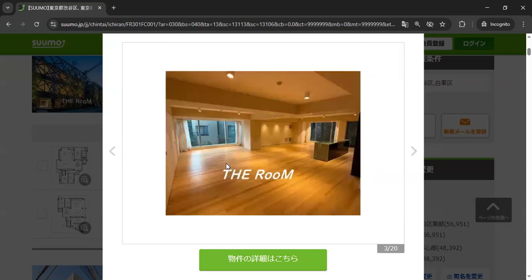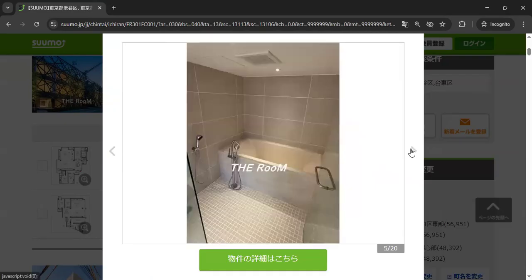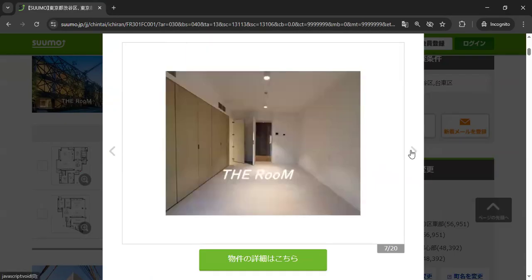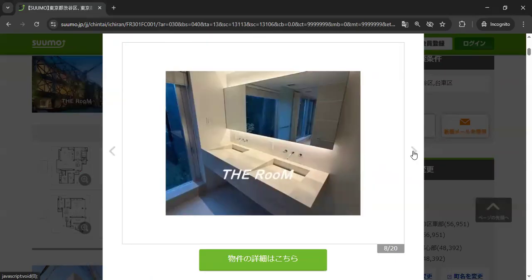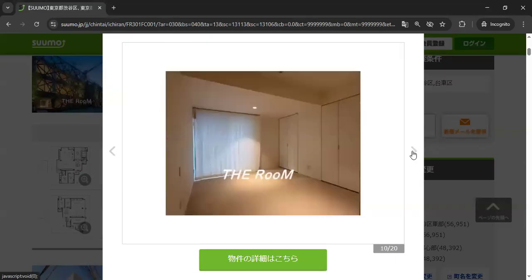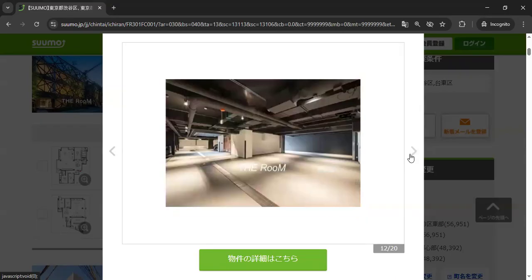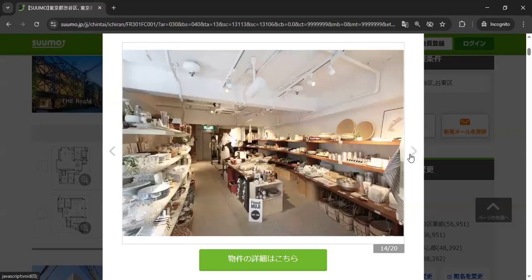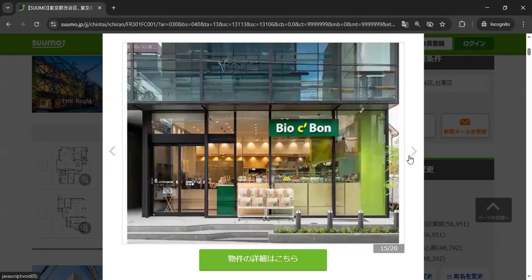Crazy though. When you watch dramas, sometimes they always live in rooms like this. Knowing the price now, I'm like, wow. The characters in dramas, they're really rich. I think this is a shop near there, because they like to show what kind of shops are near your house, right?